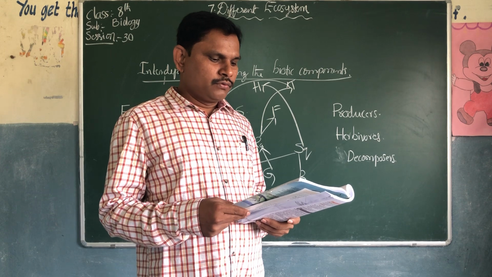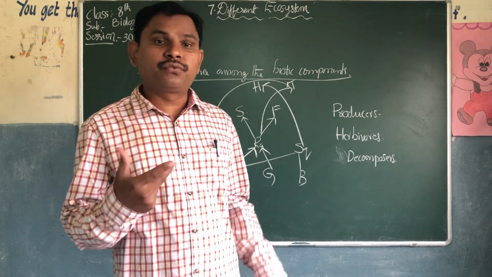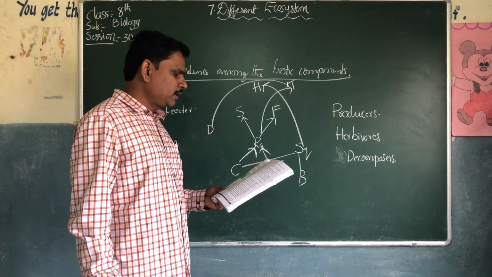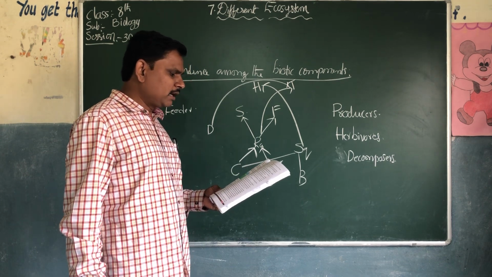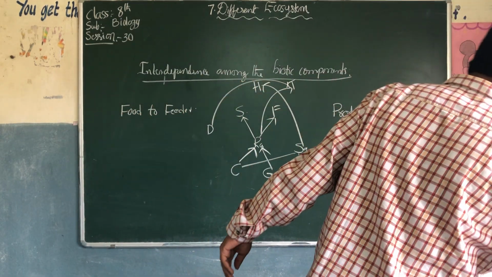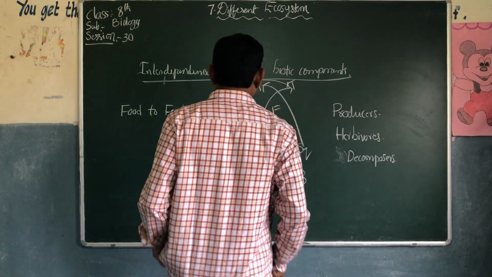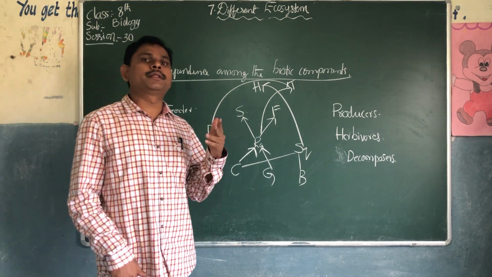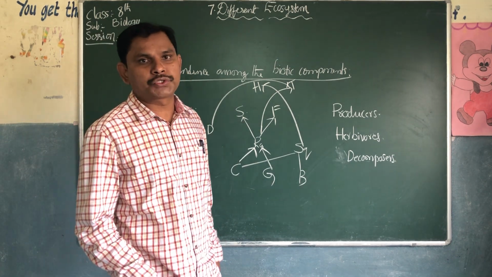From where do plants get the food? Except food, what other things do animals need for their survival? So this is about producers. Plants come under the producers because they can prepare their own food by the process of photosynthesis.